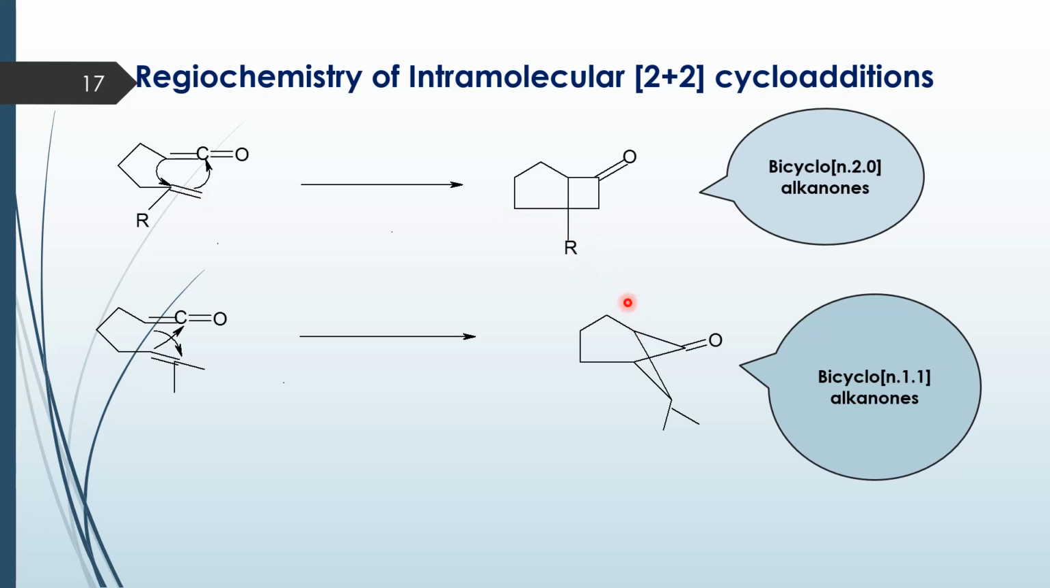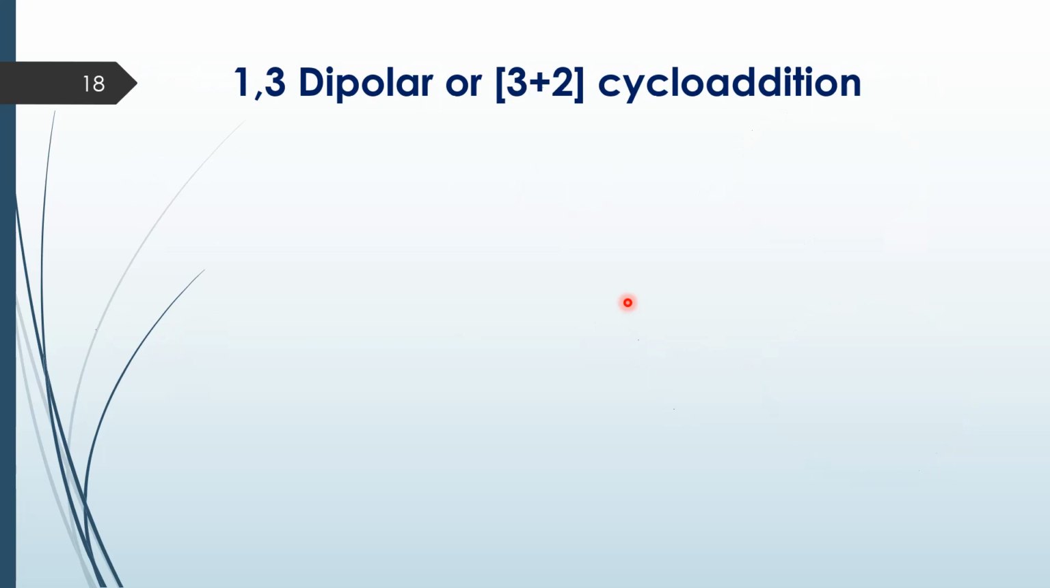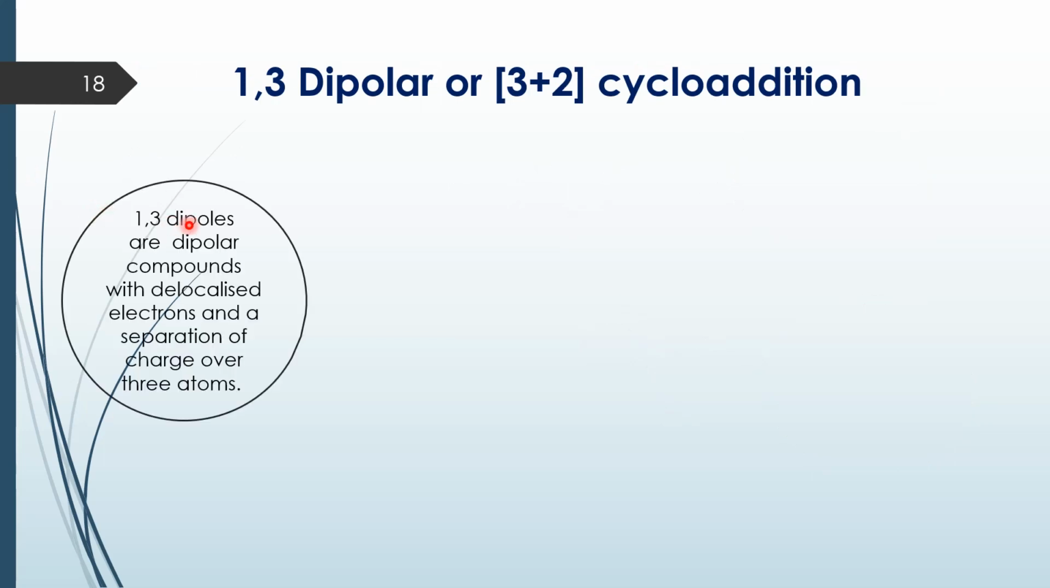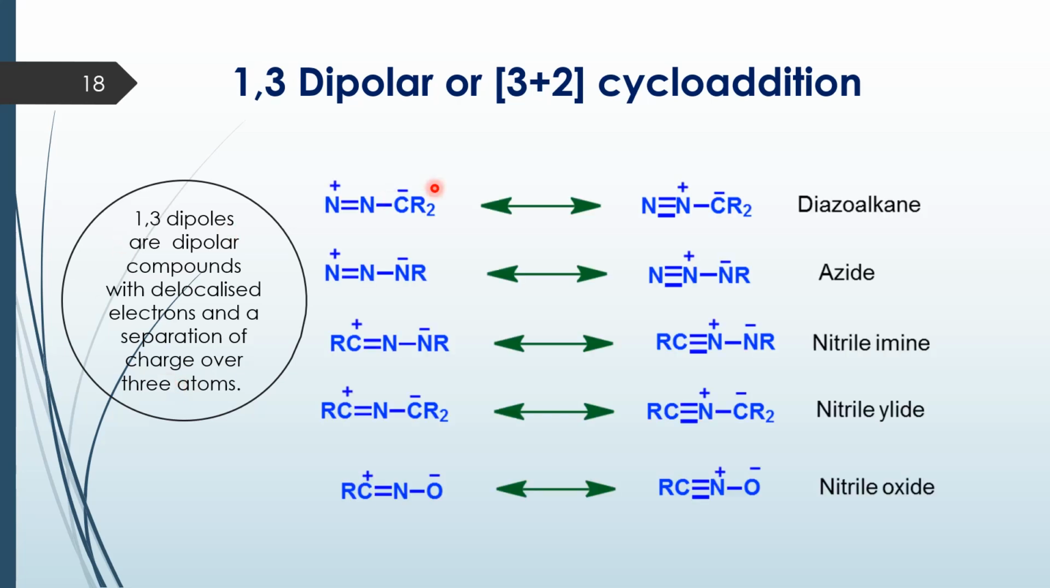Now we move on to 1,3-dipolar or 3+2 cycloadditions. So what are 1,3-dipoles? They are basically dipolar compounds with delocalized electrons having a separation of charge over 3 atoms. These are some commonly used 1,3-dipoles. If you see, all of them have a resonance structure where you have a positive and a negative charge on the terminal atoms.